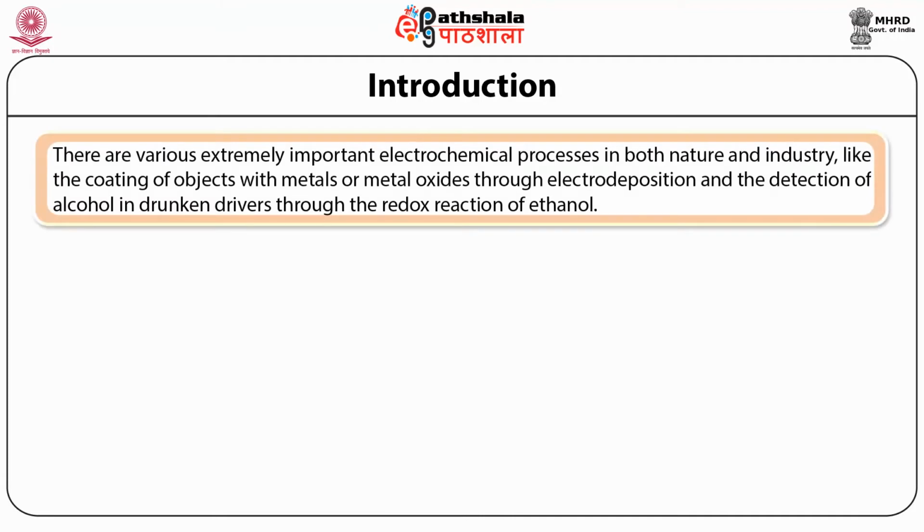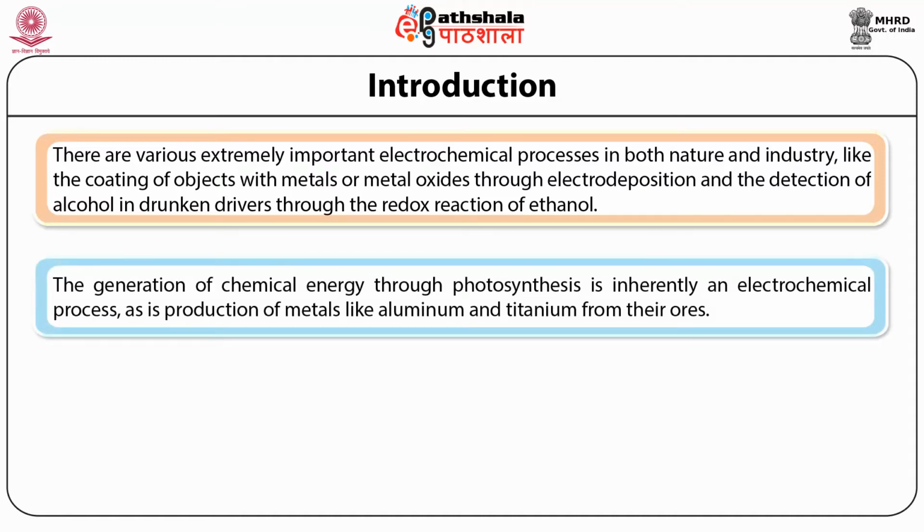There are various extremely important electrochemical processes in both nature and industry, like the coating of objects with metals or metal oxides through electrodeposition, and the detection of alcohol in drunk drivers through the redox reaction of ethanol. The generation of chemical energy through photosynthesis is inherently an electrochemical process, as is the production of metals like aluminum and titanium from their ores.